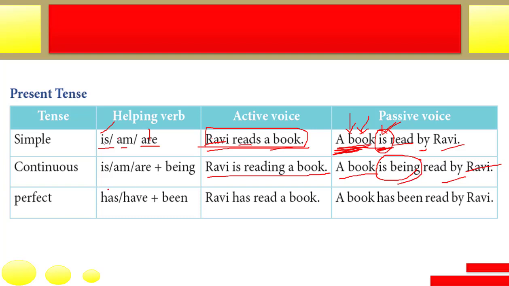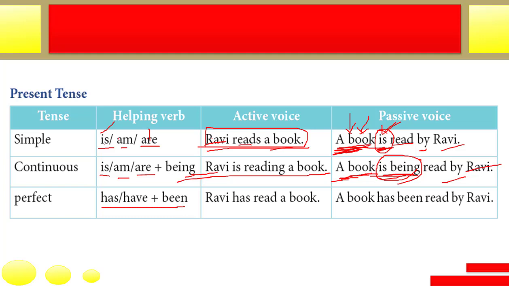Now if it's continuous, you have to use is being, am being, or are being. A book is, because it's singular, so we'll use is being. The books are being. If it had been plural, we would be using are being. The books are being read by Ravi, and because a book is singular, it's going to be is being. And if it's I, then am being. I am being instructed by my teacher. So in continuous, is being.